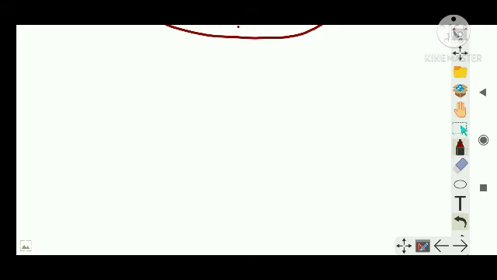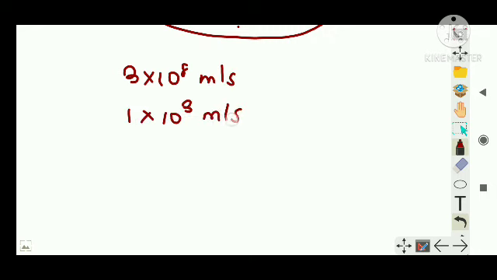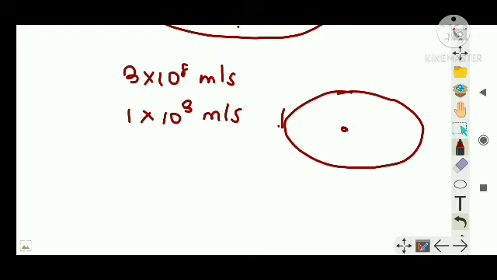Right. Now suppose a numerical question is asked like this. A satellite is moving in an elliptical orbit around a planet. The maximum and minimum velocities of this orbit are given as 3 into 10 to power 8 meter per second and 1 into 10 to power 3 meter per second respectively. If the maximum distance of the satellite from the planet, this will be the planet and the satellite will be revolving around it, right? So the maximum distance of the planet from the satellite is 4 into 10 to power 8 kilometer. You are asked what the minimum distance will be, right?